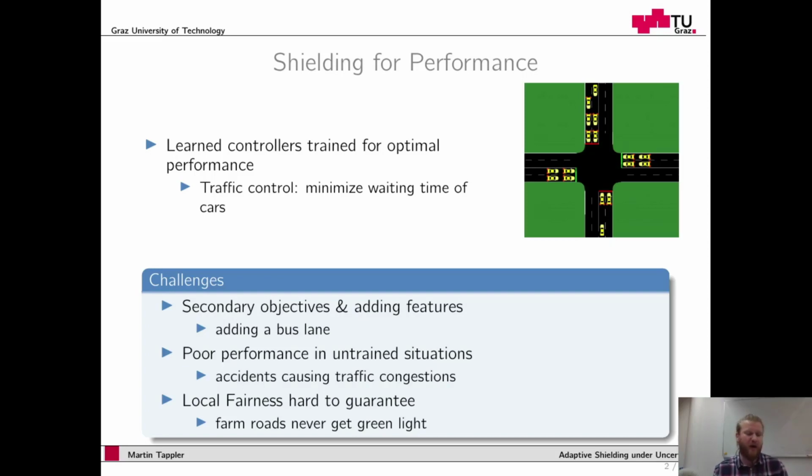For instance, an accident during operation may cause traffic patterns that have never been seen before and which the controller cannot handle. And local fairness may be hard to guarantee, so a farm road with low traffic may never or rarely see a green light. To tackle these challenges, we propose to apply shielding.